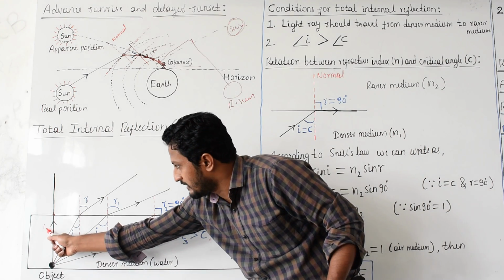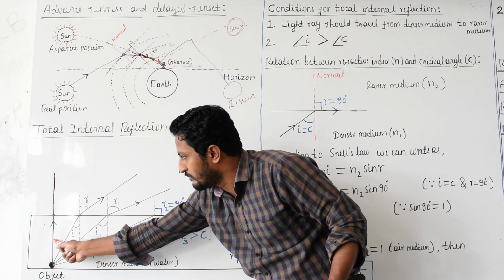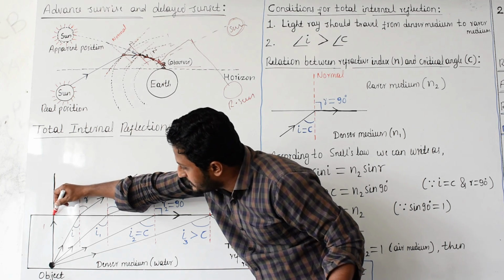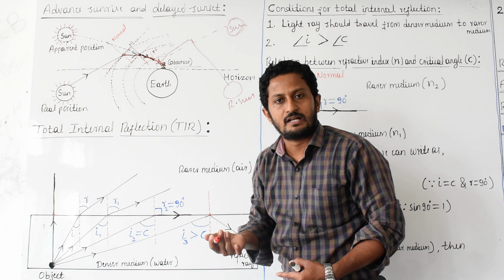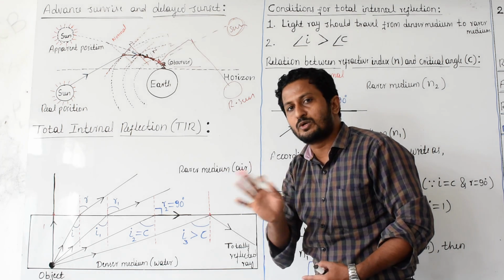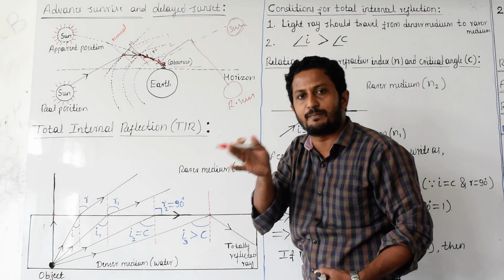A light ray 1 from that object came through the water and became incident at this point. How did it become incident? Normally. A light ray which is incident normally won't bend; it keeps moving straight along the initial path.